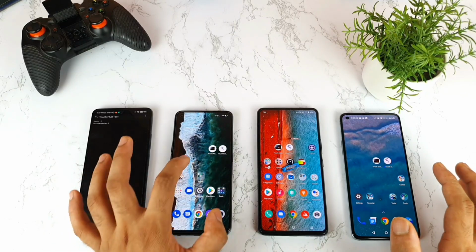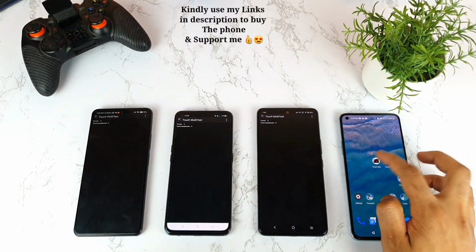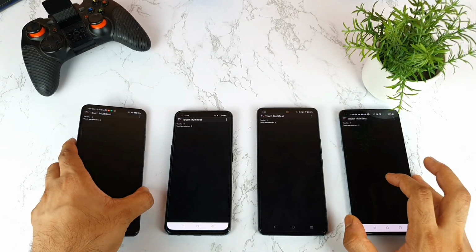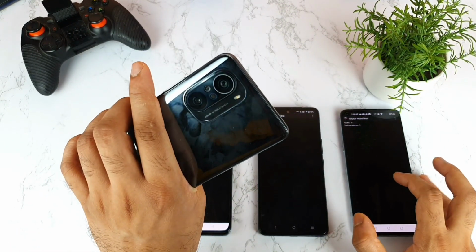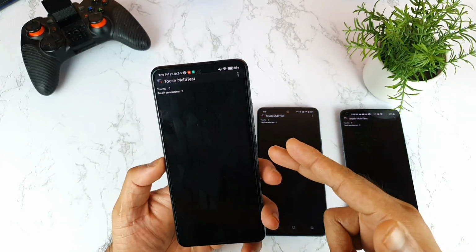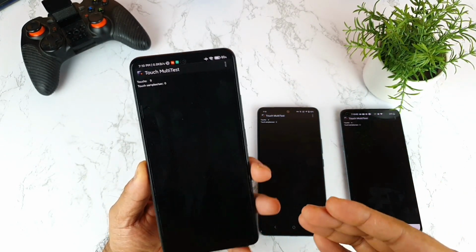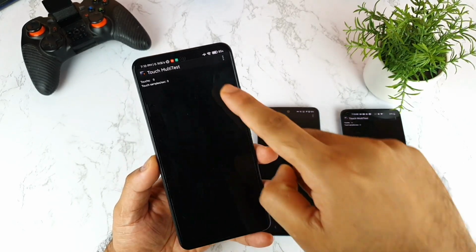Let me quickly open Multitouch. This is the touch sampling rate application which I'm going to test right now. So let's start first with the Mi 11X device. The company did claim the Mi 11X can reach up to 360 Hz touch sampling rate. Let's test whether this is possible or not in this phone. So right now let me do the testing.